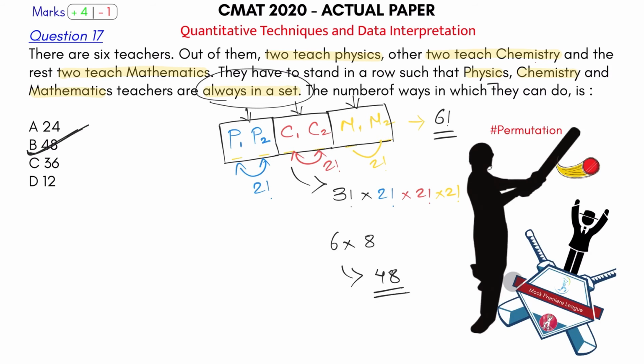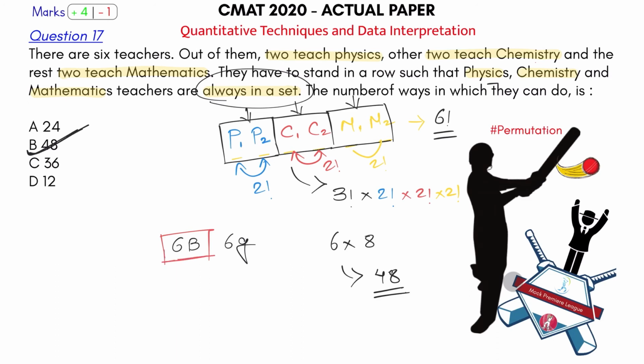Okay, and that's why it's a sixer, because we had done a much more difficult problem than this. 6 boys and 6 girls are to be arranged in a row. In how many ways this can be done, such that all the boys are always together? Okay, how do you solve that? Just to give an idea, 6 boys and 6 girls. All the boys are always together, so you tie them together.